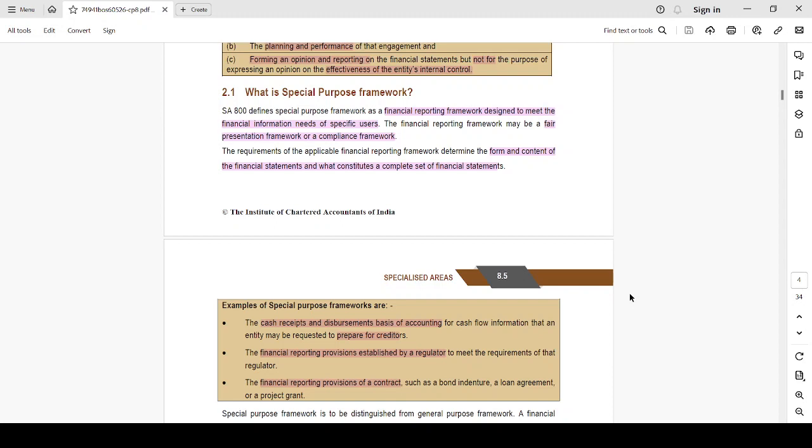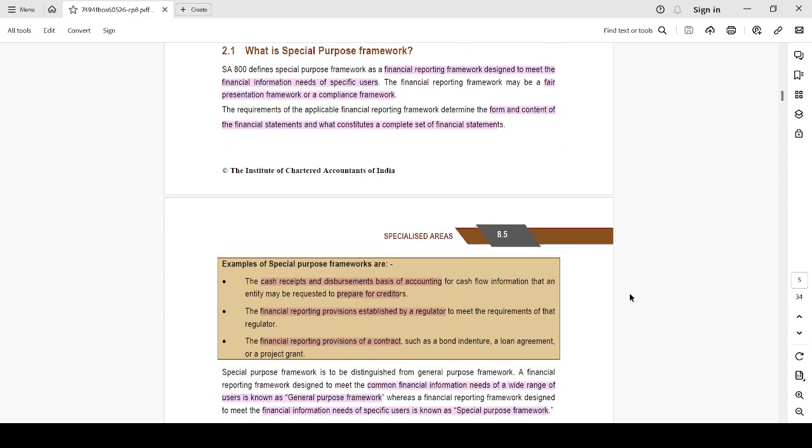It could either be a fair presentation framework or a compliance framework. Fair presentation, we give an opinion called true and fair view, right? Then the requirements of the applicable financial reporting framework determine the form as well as the content of the financial statement and what constitutes a complete set of financial statement. For example, somebody may not need a cash flow statement; they are happy with balance sheet and P&L. So for the purpose of special purpose framework, it is based on the intention of the specified user. The main key here would be the intention of the specified user.